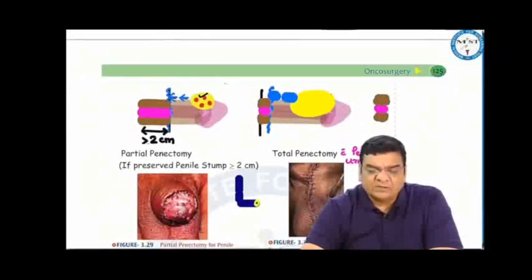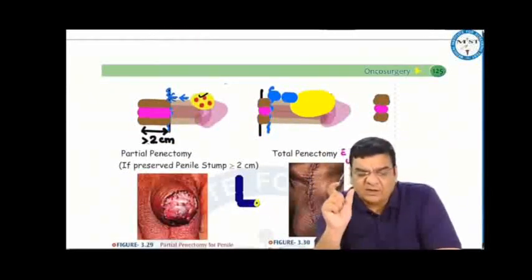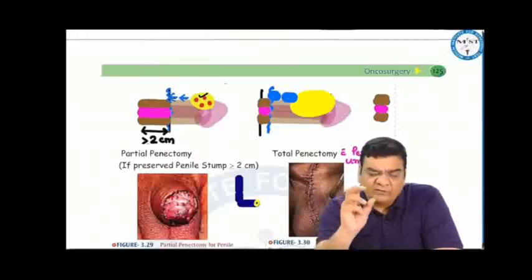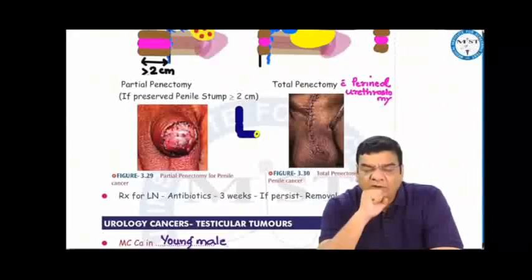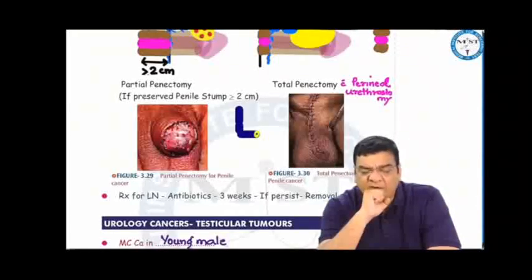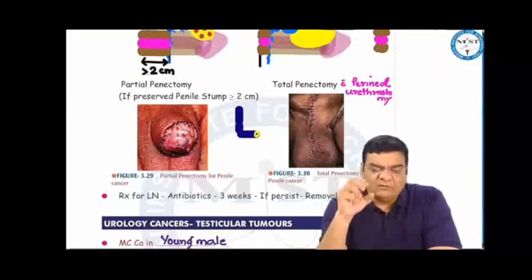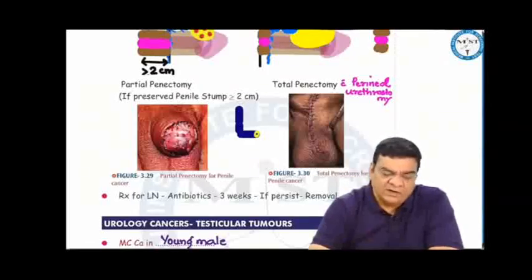The decision whether to do a partial penectomy or total penectomy depends on how much of the penile stump can be preserved. If after removing the tumor along with a 2 cm margin, the length of the penile shaft left is more than or equal to 2 centimeters, then we do a partial penectomy, otherwise total penectomy. When we are doing a total penectomy, we are left with the perineal urethra, so we just refashion the urethra in the perineum, that is perineal urethrostomy.